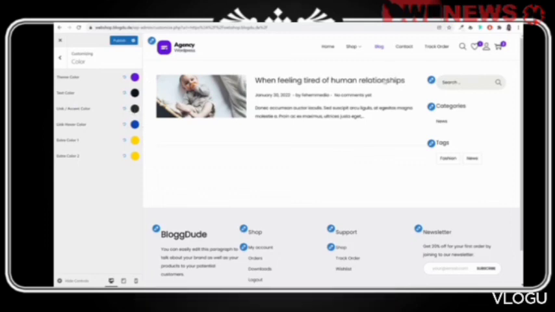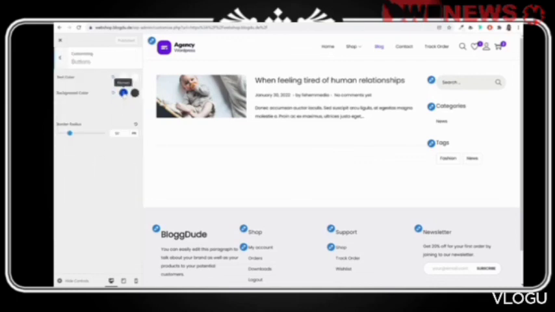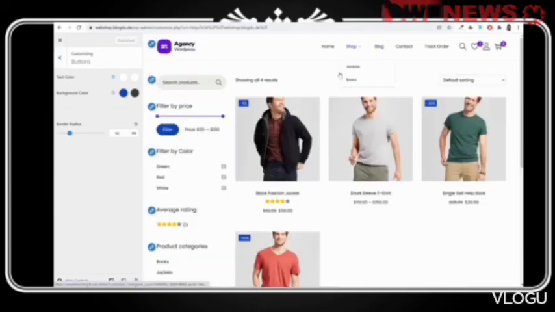Then link hover color, you can change that, extra color, you can change all those things. Come back. Then we have the buttons. If you select buttons, button background color, what you want. For example, you'll see this under shop page and single product page. Let's go to the shop page and let's open a single product.